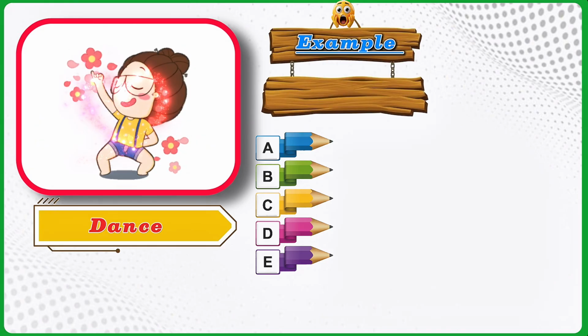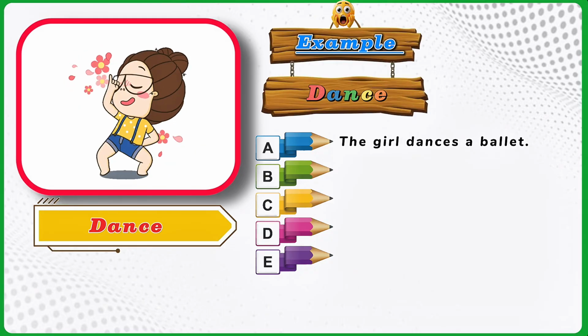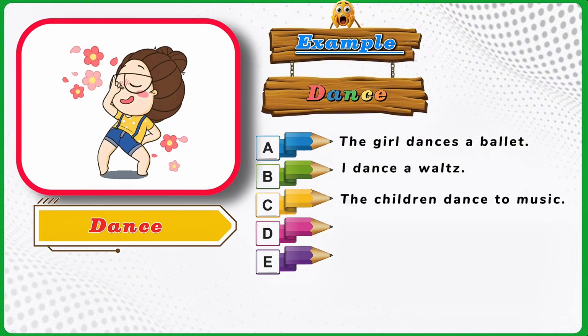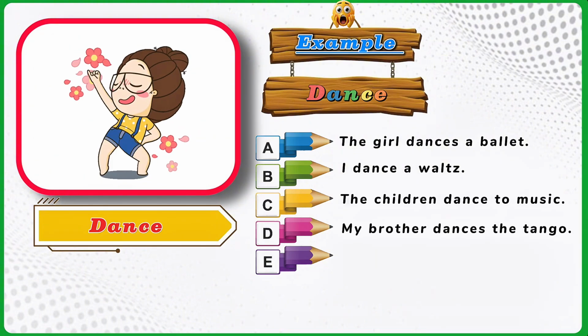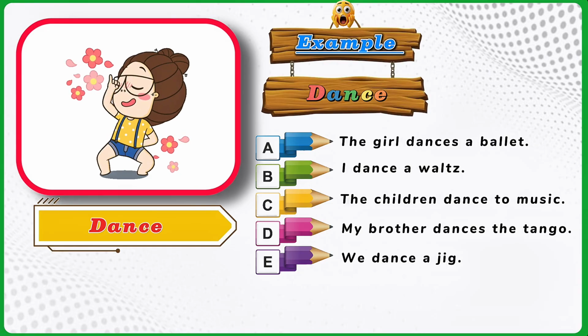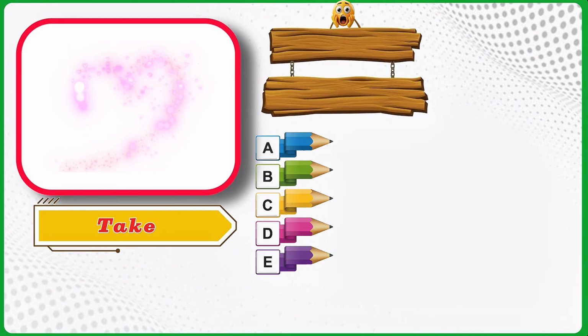Dance. Example. Dance. The girl dances a ballet. I dance a waltz. The children dance to music. My brother dances the tango. We dance a jig.